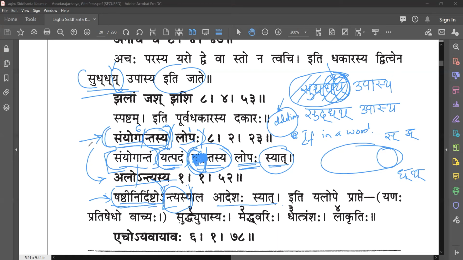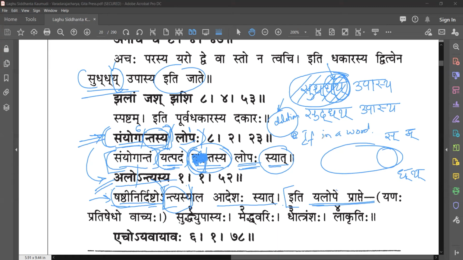So this is a sutra that defines that, and this is like an Apavada sutra. It says you cannot delete the whole word. You can only delete the last character. That is Alontyasya. Anything that is given in Shashti Vibhakti, the operation will be performed only on the last character of the word. That's what it means. Shashti nirdishto antyasya alaha adeshah syat. Iti ya lope prapte.